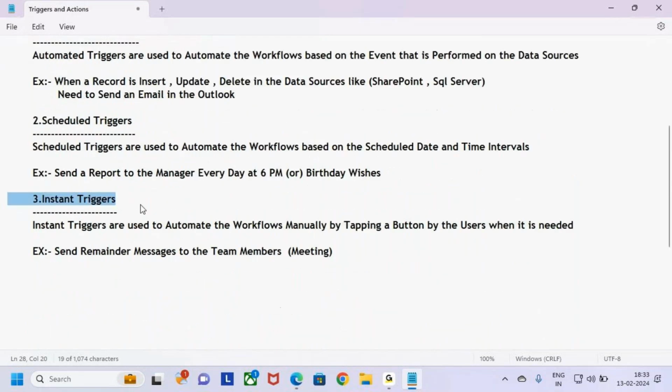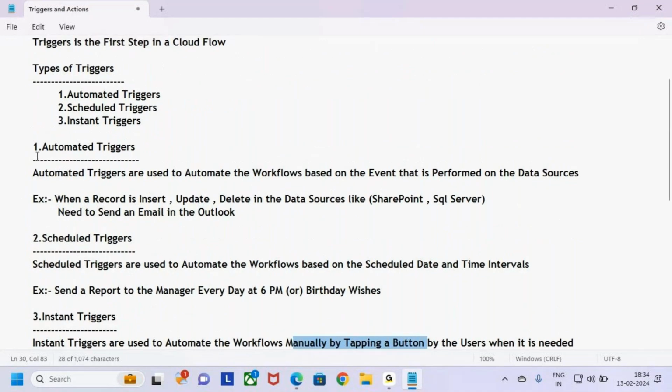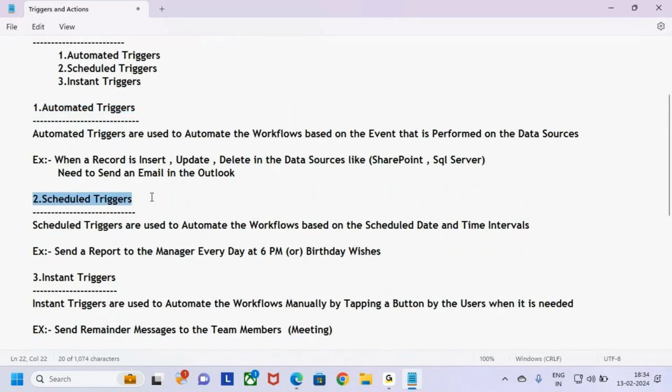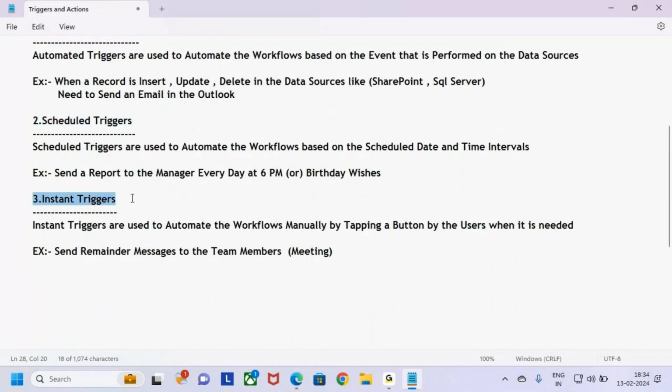And the next one is instant triggers. Instant triggers mean whenever it is required, only at that time I want to run the flow. If you want to run the flow only when it is required, we call it running the flow manually. Whenever it is required, we can click one button, and then the flow will run automatically. So these are the three different types of triggers, guys. Either you can automate flows with the help of automated triggers, or run the flow with scheduled triggers, or run the flows with instant triggers.